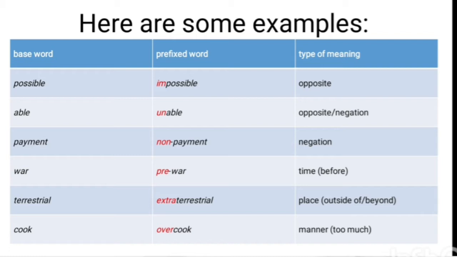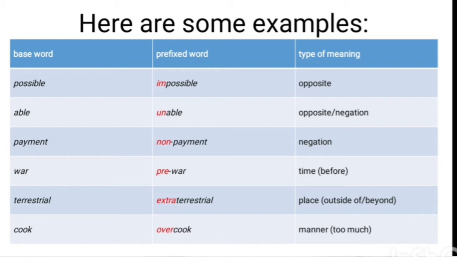And the next is able. Able means to have the necessary physical strength, mental power, skill, time, money, or opportunity to do something. And an example, it's so wonderful being able to see the sea from my window. And the next prefix, non. Non-payment. Prefix non is usually written with a hyphen, means negation, not. Non-payment means a failure to pay money, cannot pay.